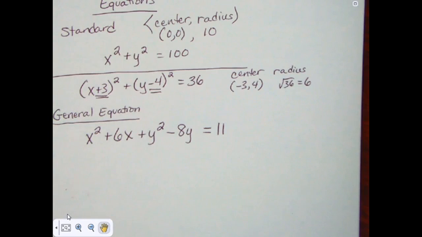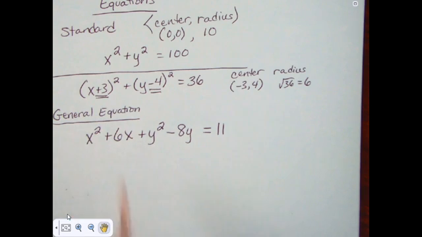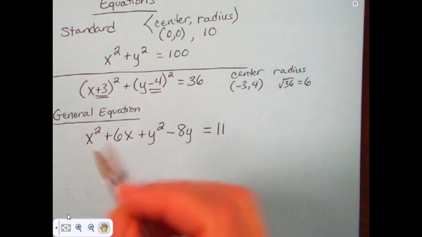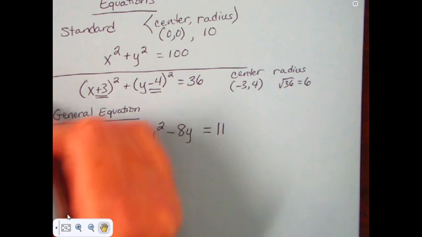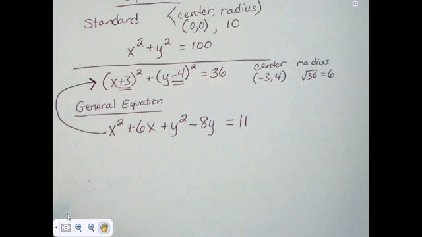In its general form, this equation doesn't tell us what the center is. It doesn't tell us what the radius is. It doesn't tell us anything at all, except we can look at it and say, okay, I've got x squareds and x's and y squareds. I've got x squareds and y squareds, so I've got a circle. That's all it tells us just by looking at it. What you don't know when you're watching this video for the first time is probably this: this equation is exactly the same as that equation. You just don't know it.